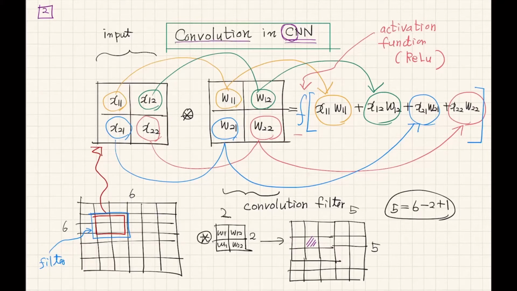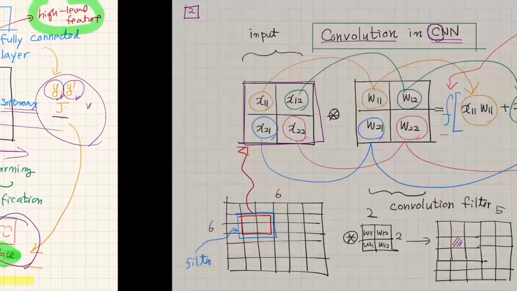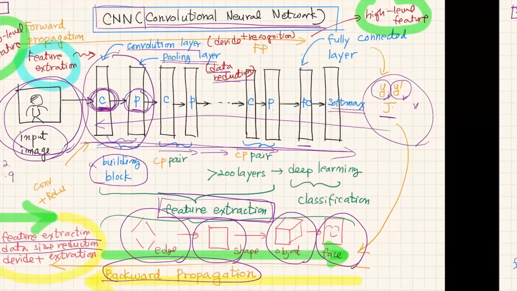Convolution is a mathematical description of function or matrix multiplication. There are many cases in engineering and mathematics that use convolution operations. But in CNN, convolution has a little bit different meaning, and I'd like to introduce the convolution operation in CNN. Let's assume you have an input matrix that could be an image, a very simplified image matrix.